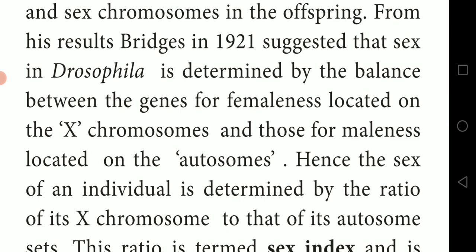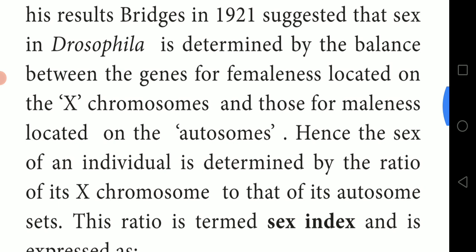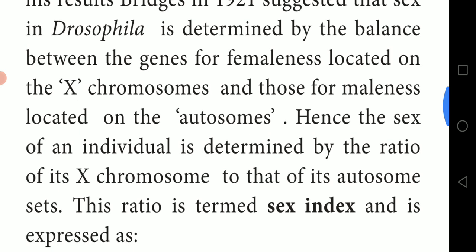So which one is responsible for determination of sex? The X chromosomes and autosomes together. The X chromosomes are located on the sex chromosomes, whereas the genes for maleness are located on the autosomes. Both are responsible for the